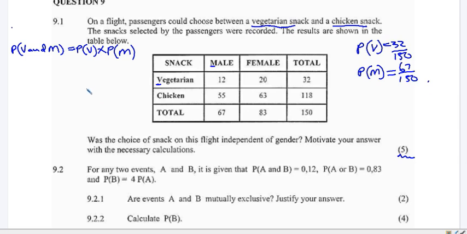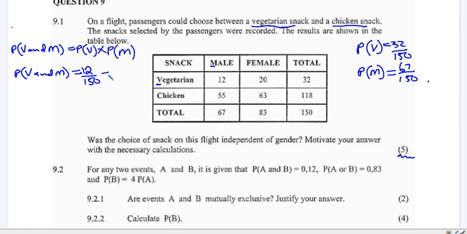Now we have the two, and then the probability of choosing vegetarian while being a man, we need to get it from the diagram there. The probability of choosing a vegetarian while being a male is only 12, so this is the probability of V and M. This is 12 over 150. That is from the diagram.